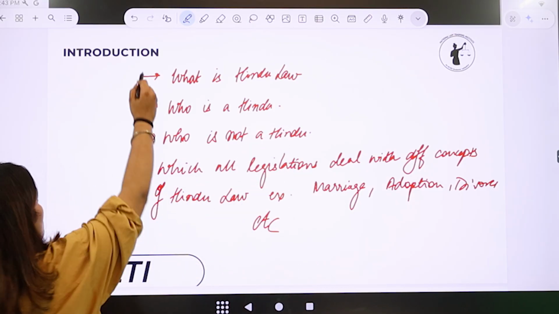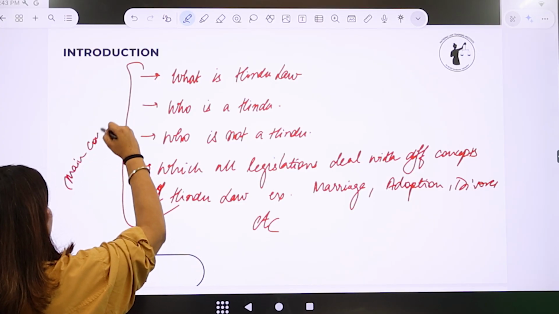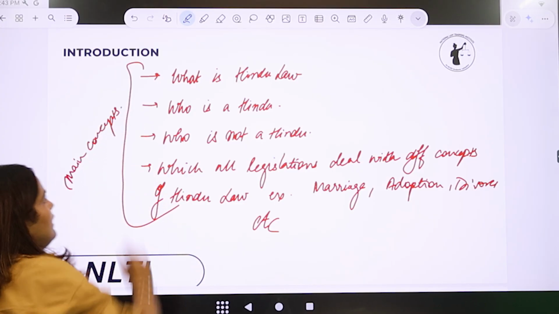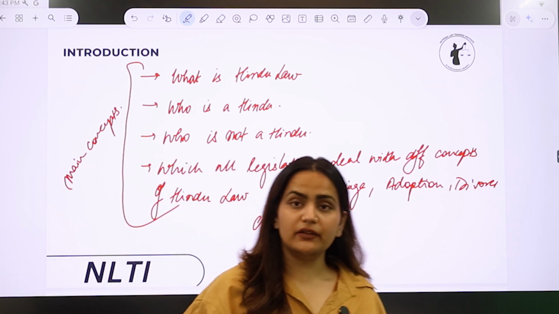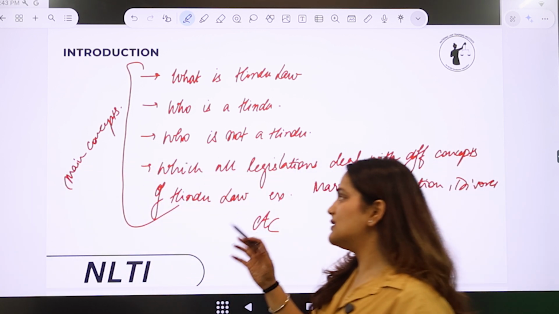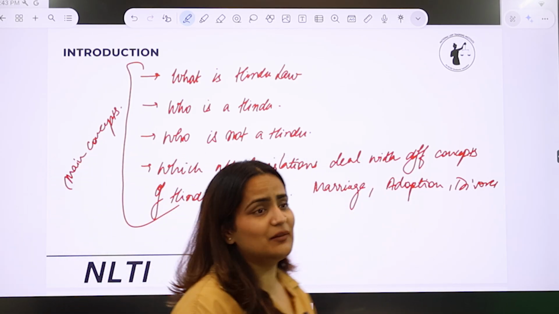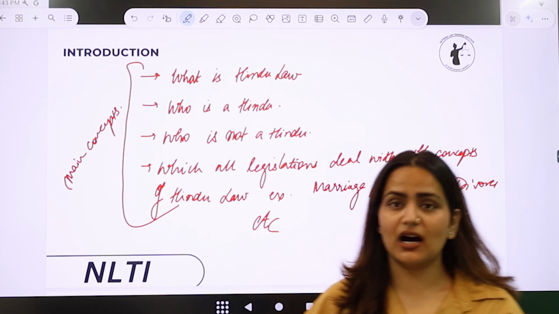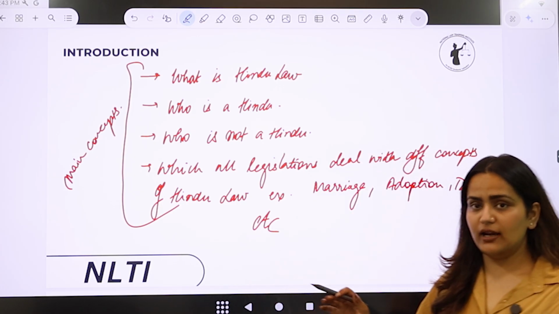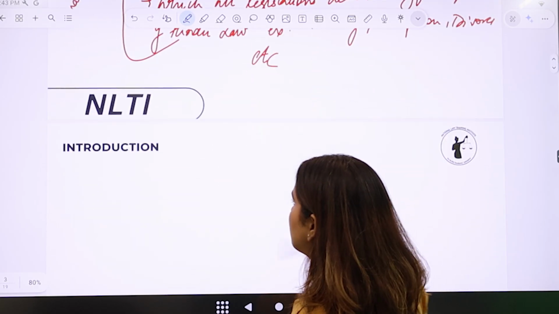Also, we are going to focus on only the main concepts. Right? If we see the pattern of the CLAT paper and the legal reasoning section itself, this law, that is the Hindu law, is becoming extinct in the paper. Moreover, fewer questions are being asked from Hindu law, right? So we need not waste much of our time on this. Hence, we'll quickly review it once.